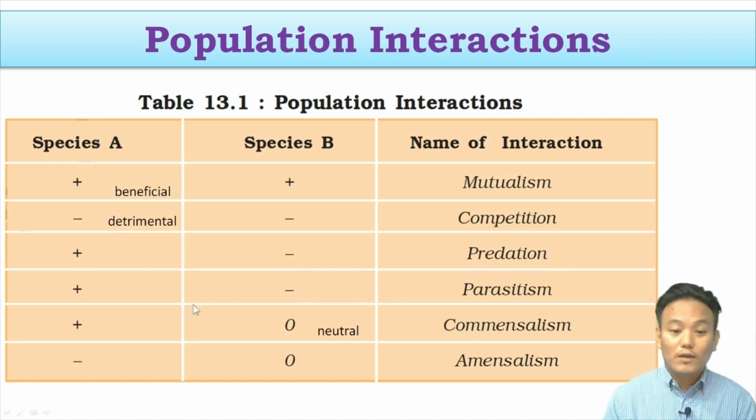Okay, so let's go to commensalism. In commensalism, one species is benefited. You can clearly see over here that species A is benefited, whereas species B, in commensalism, is neither benefited nor harmed. So it is neutral. So 0 signifies neutral. By looking at this particular table, you will get a general idea of what kind of interaction that is and what kind of effect it has on the interacting species. So you have to know the names of these interactions, and you have to know the symbol signifying whether they are benefited or harmed in this type of interaction. So let us discuss these interactions one by one.